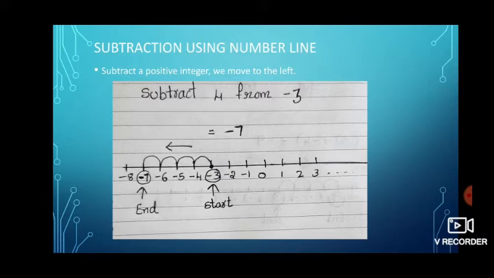Next, subtraction using a number line. Here, to subtract a positive integer, we move towards the left. It is quite opposite to addition. If we subtract a positive, we move towards the left side. So subtract 4 from minus 3. We start from minus 3 and we are going to subtract plus 4. So move towards the left side 4 steps. After moving 4 steps, we end at minus 7.